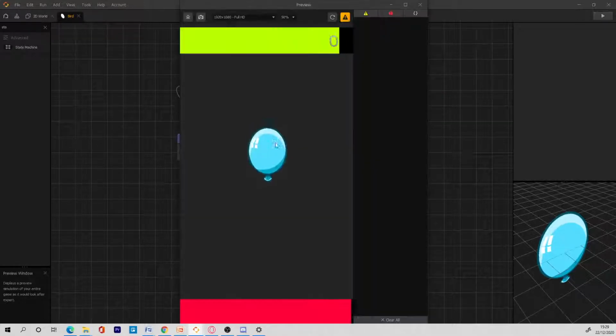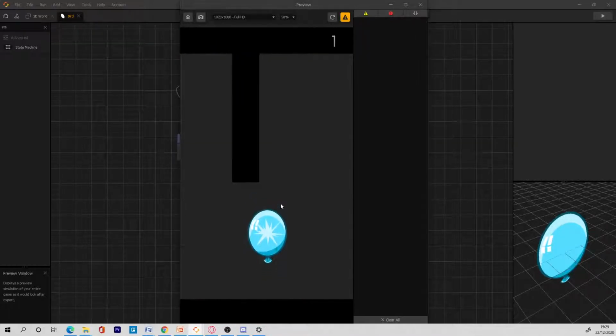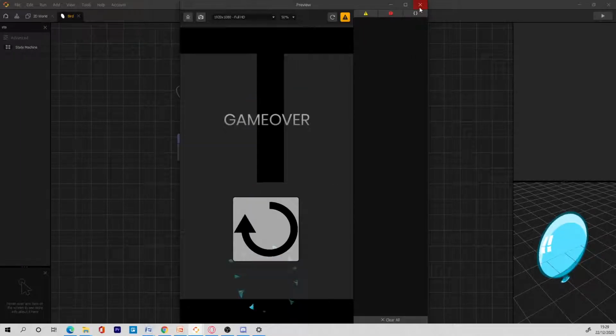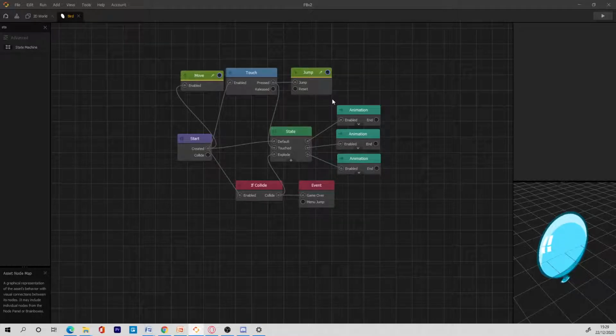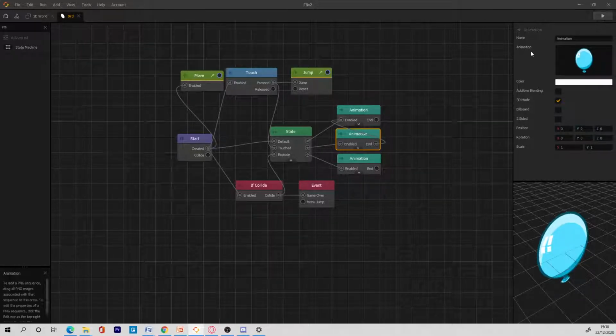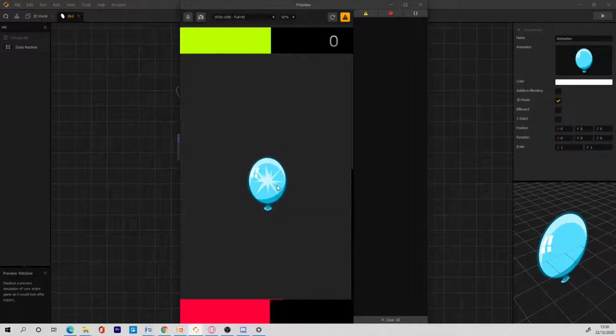If I save this now, when I press it, you can see. But the issue is that when I release it, it doesn't go back to the normal way. So what I can do now is this. Whenever this animation finishes, I want it to go back to this one. And now when we play the game, whenever we touch the screen, it should go back to the normal one. It's not.